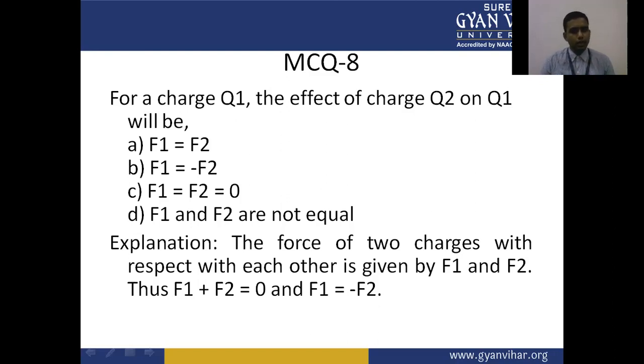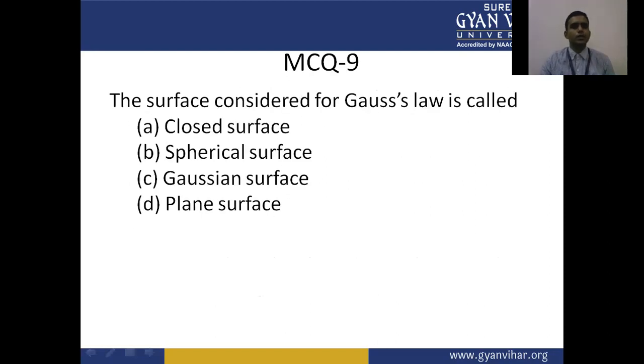Thus, F1 equal to minus F2. The surface considered by Gauss law is called: A, closed surface, B, spherical surface, C, Gaussian surface, D, plane surface.